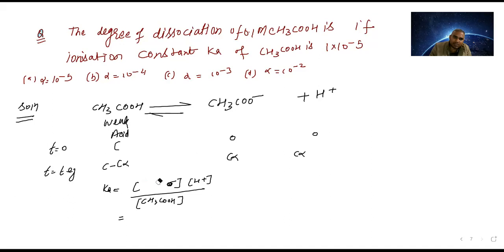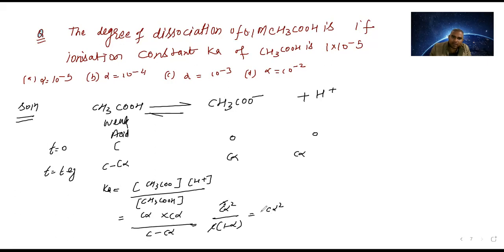The value of CH3COO minus is C alpha. So C alpha multiplied by C alpha divided by C minus C alpha. Solving this, C square alpha square divided by C common, 1 minus alpha. C cancels out, so it will come C alpha square.